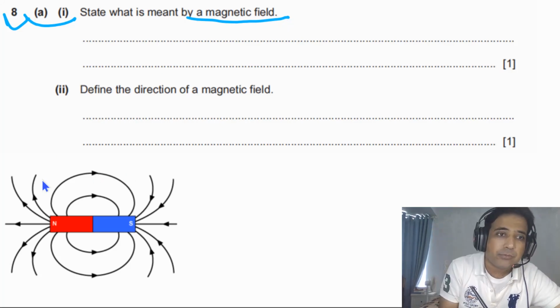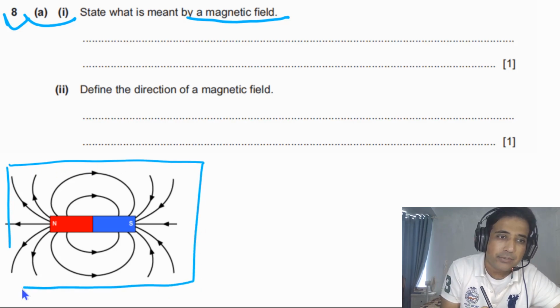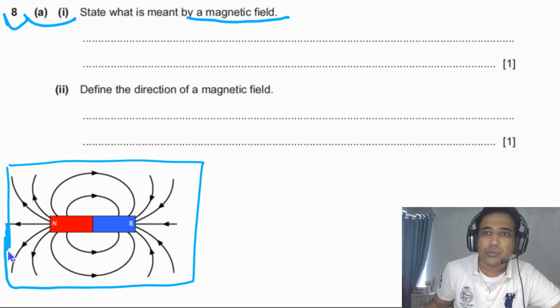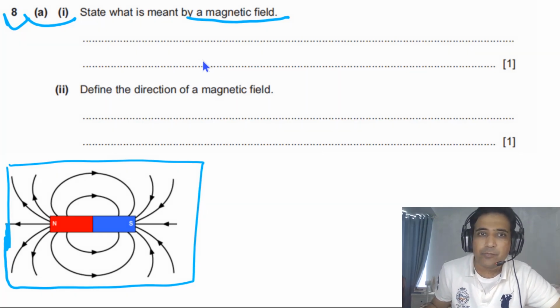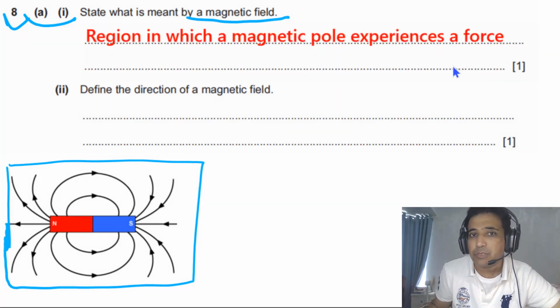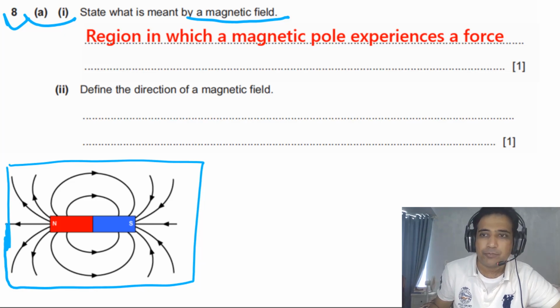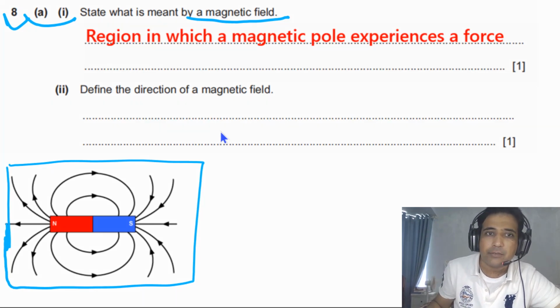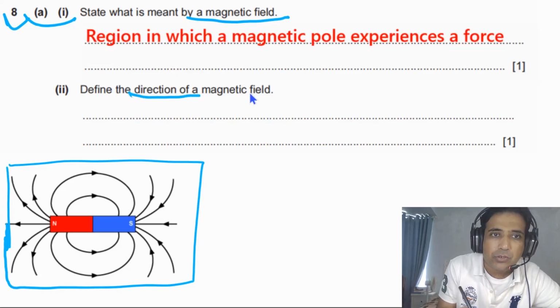So for this question, magnetic field simply means the region around the magnet. This region is the magnetic field. So for the answer, we can say: a region in which a magnetic pole experiences a force, or another magnet will experience a force. For the second part, we need to define the direction of a magnetic field.